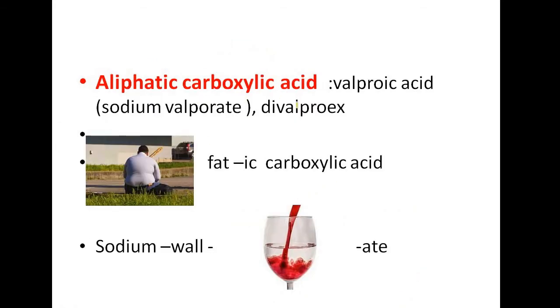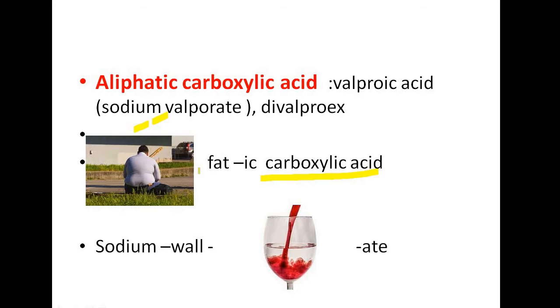Next is aliphatic carboxylic acid. So here is a story again. We are talking about Ali. This person's name is Ali. Ali is fat. That's his problem. Ali is fat, and then fatigue, and followed by carboxylic acid.